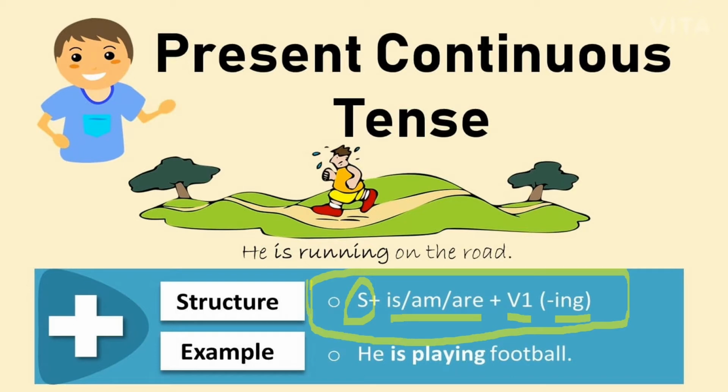Subject, in the previous video I told you what is subject. Yes, I explained this thing. So subject is basically the one who is performing the action. So with subject you will be using is, am, are plus verb's first form plus ing. Clear, students? Like, he is playing football. So here he is the subject, is is the to be form of the verb, play is the verb, and with the verb I have used ing, and football is the object here.